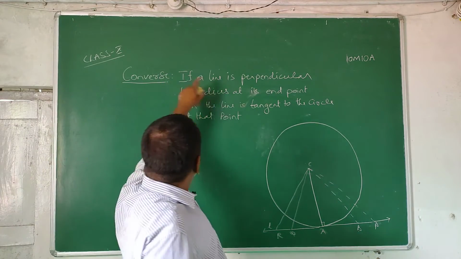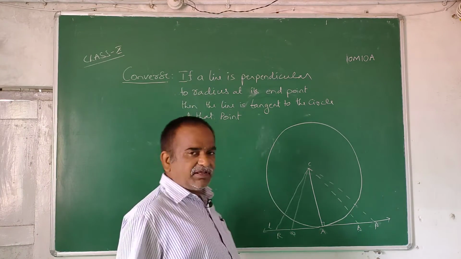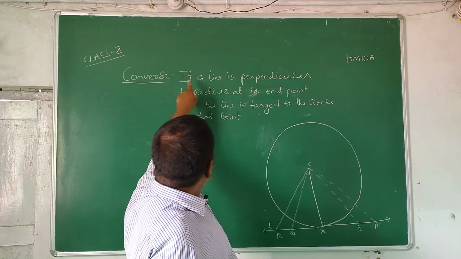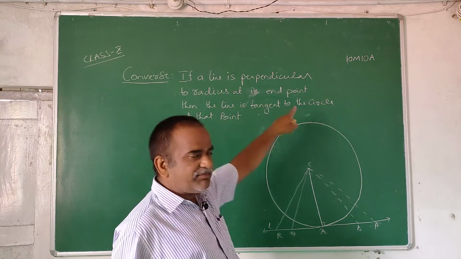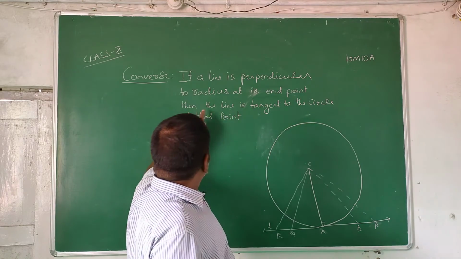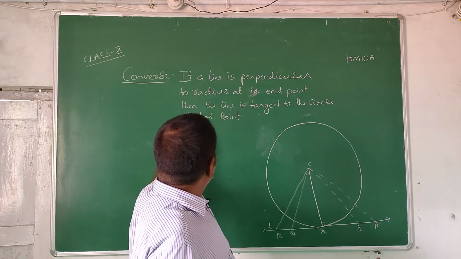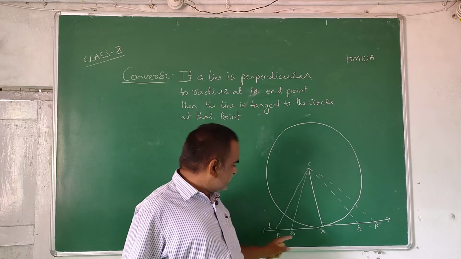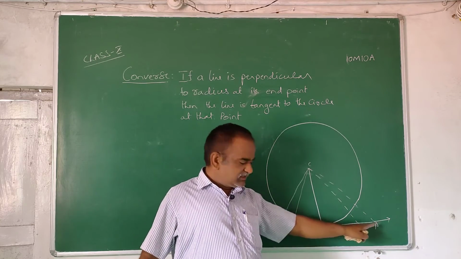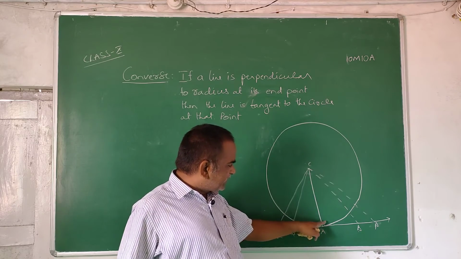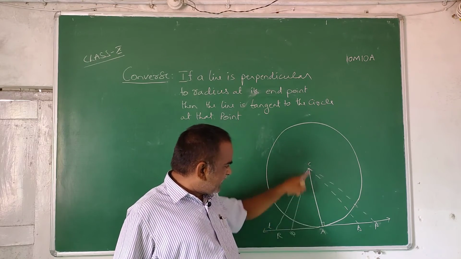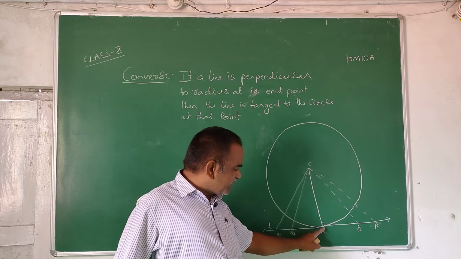Dear students, now we are discussing the converse of the above theorem. If a line is perpendicular to the radius at its end point, then the line is tangent to the circle at that point. Here there is a line L, perpendicular to radius CA at the end point of the radius.